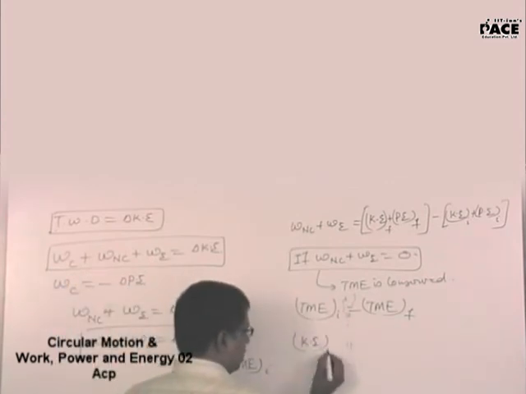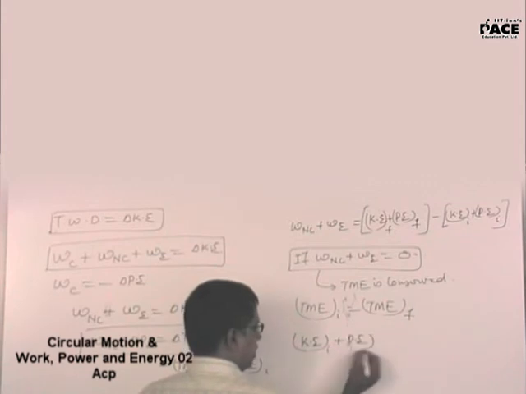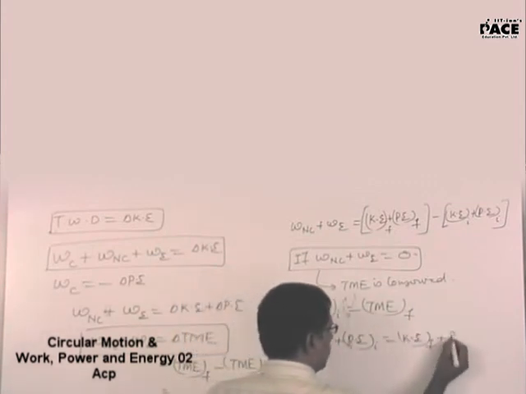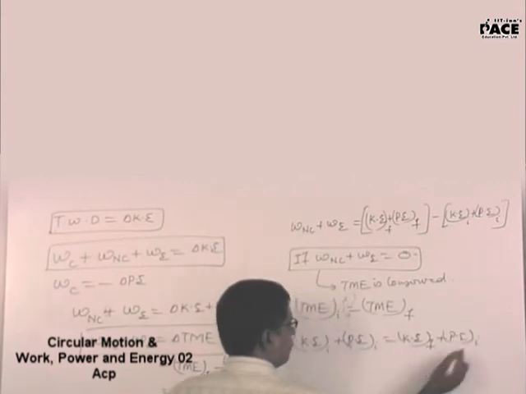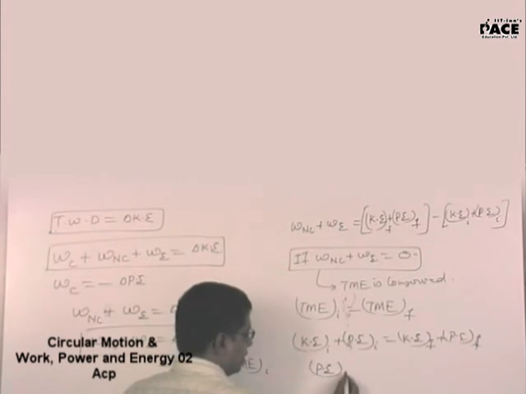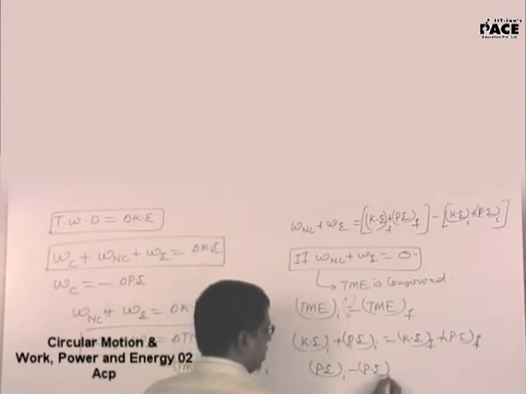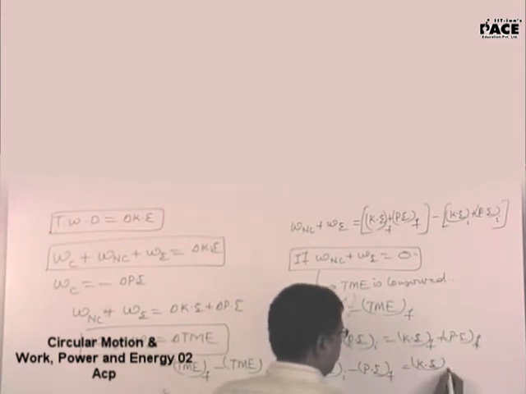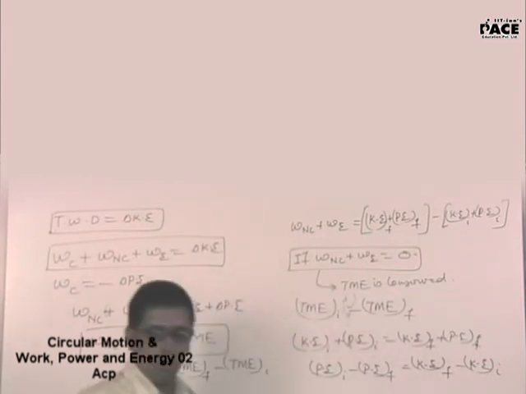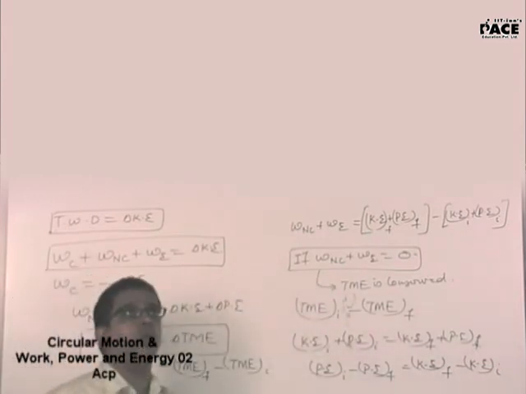Kinetic energy initial plus potential energy initial is equal to kinetic energy final plus potential energy final. Now if I rearrange this, I can say potential energy initial minus potential energy final is equal to kinetic energy final minus kinetic energy initial. Yes or no?